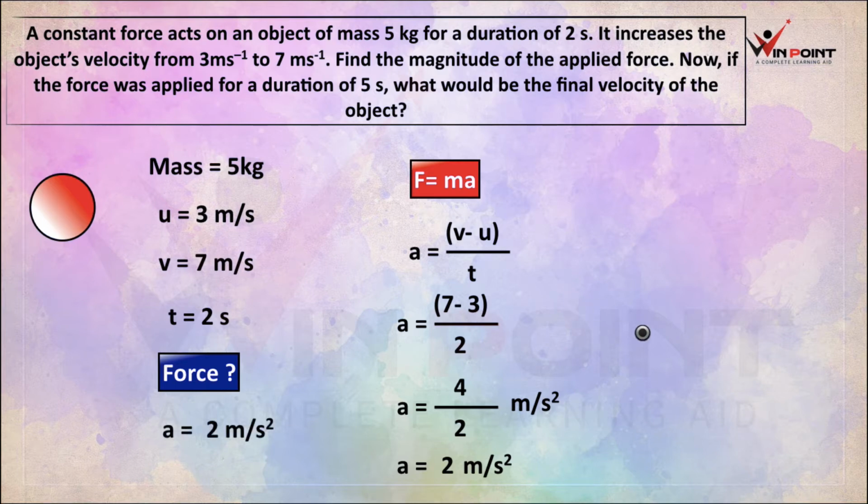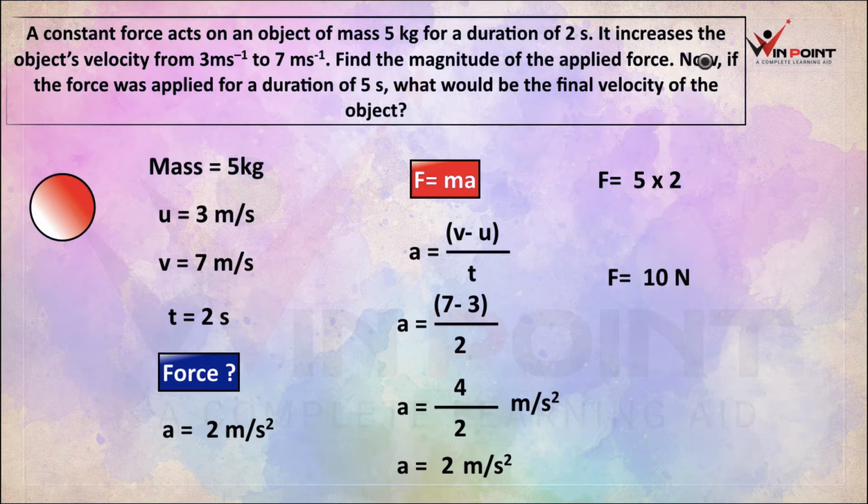Now we can find the force. Force F equal to ma. Instead of mass we can give 5. Instead of a we can give 2. Then it will be F equal to 5 into 2. F equal to 10 Newton. That is the force exerted on that object. But the question is not over. Find the magnitude of applied force. We got the value.